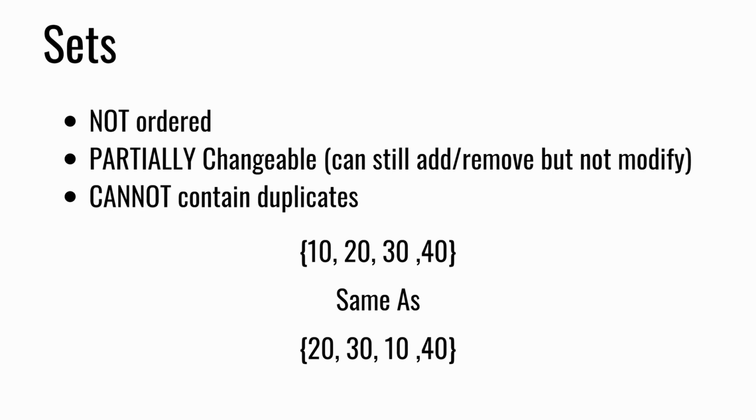Imagine that lists and tuples, which are very similar structures, are like people in a single file line. Everyone is in a particular spot and that order will never change. Sets, however, are like a room full of people that are constantly moving around. There's no order, so anyone could be anywhere in the room at any given time. In terms of how these data types relate to each other, lists and tuples are like fraternal twins, and sets are like that third sibling that doesn't quite fit in with the other two. If we have 2 fraternal twins and 1 misfit sibling, this last data type is like the distant cousin.